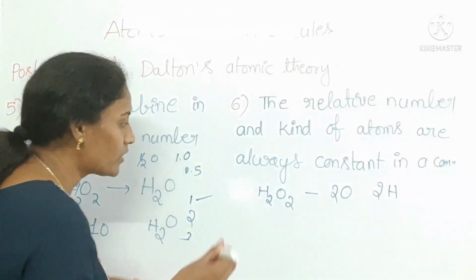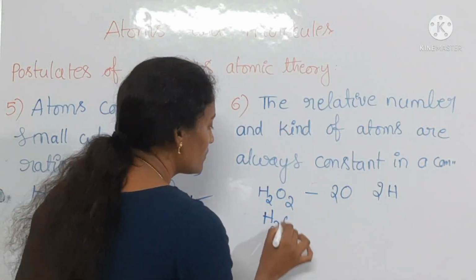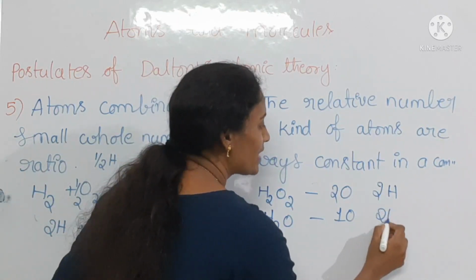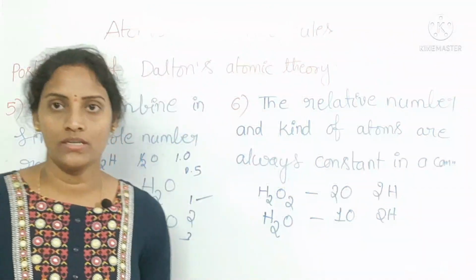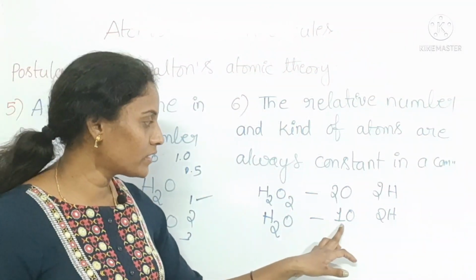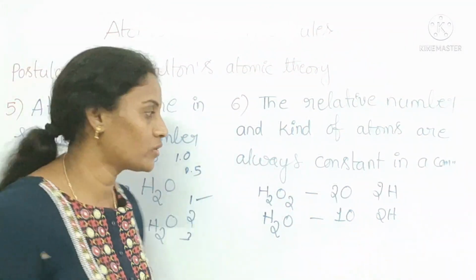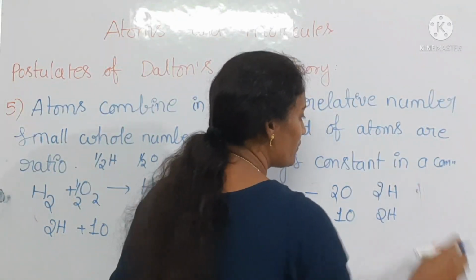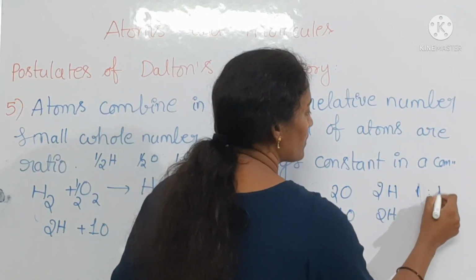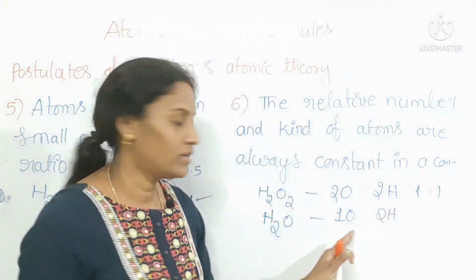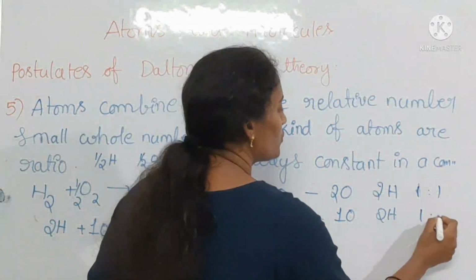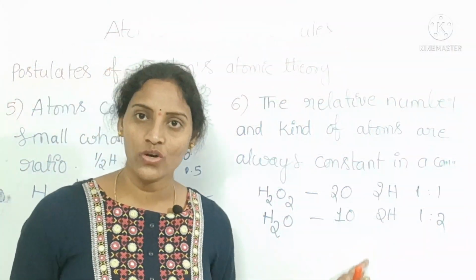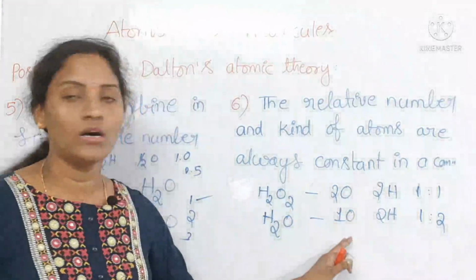In the same way, you can take water. See, here one atom of oxygen and two atoms of hydrogen. Is it clear? The relative number is 1:2. Here 2:2 means 1:1 ratio of hydrogen and oxygen. In the same way, 1:2 ratio of hydrogen and oxygen are involved in the formation of water.